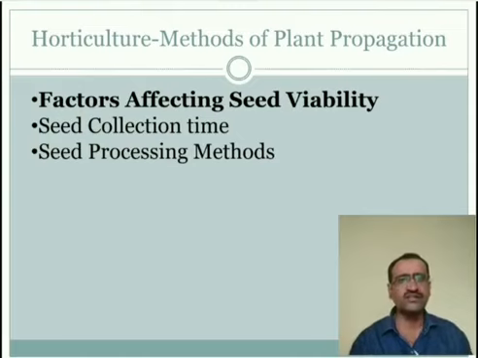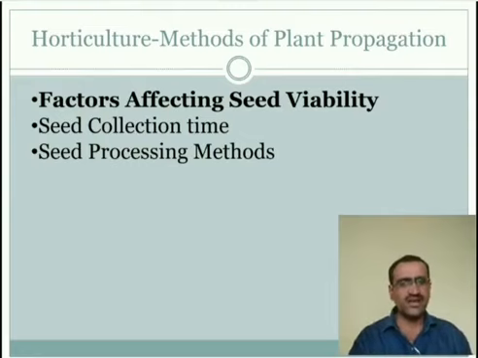As we know, if we have some seeds of wheat or maize, those seeds are occasionally dried in the sunlight, and afterwards they are stored. During this process, the seed may be damaged by impaction, or due to mechanical processes, it can be damaged.